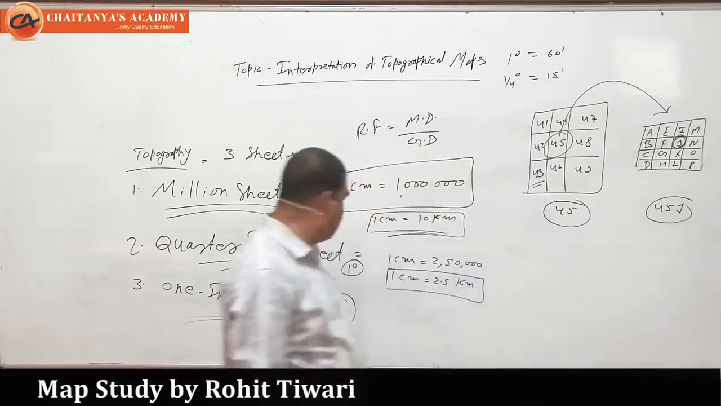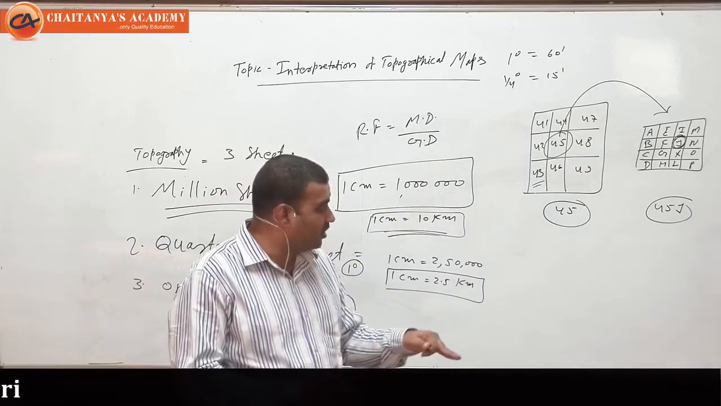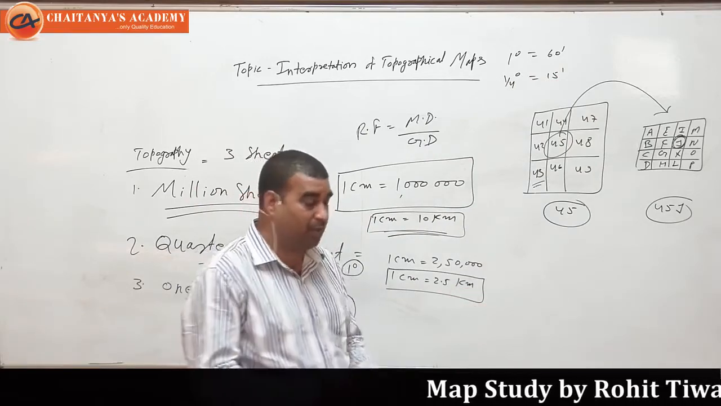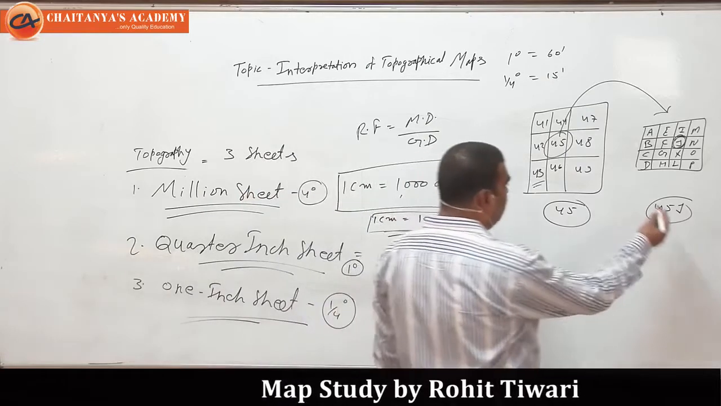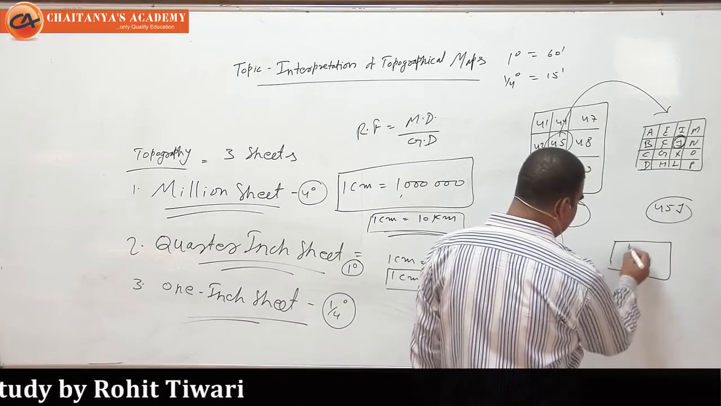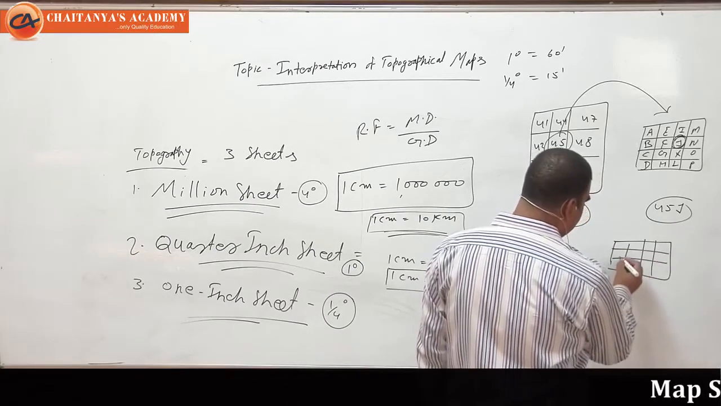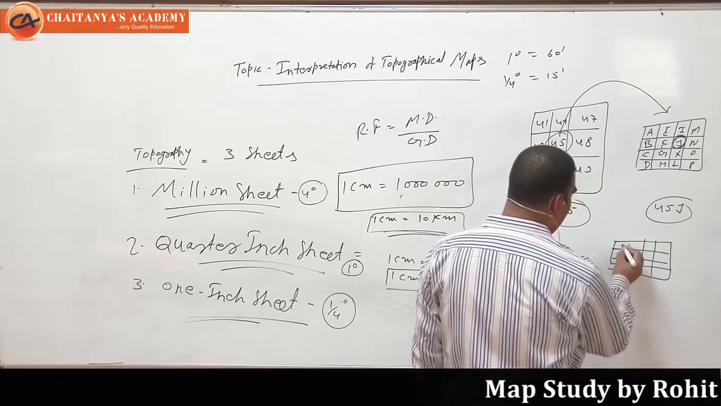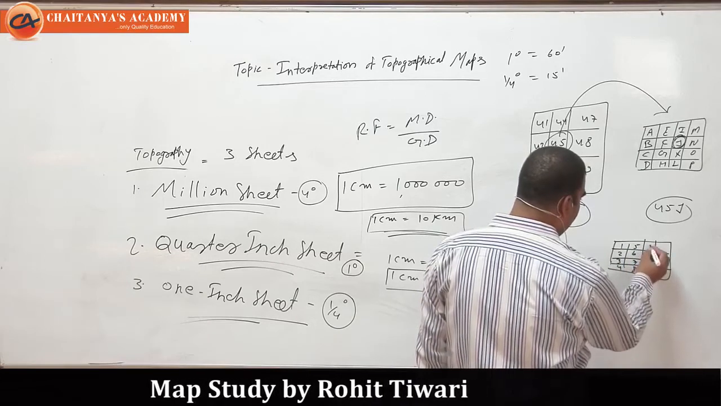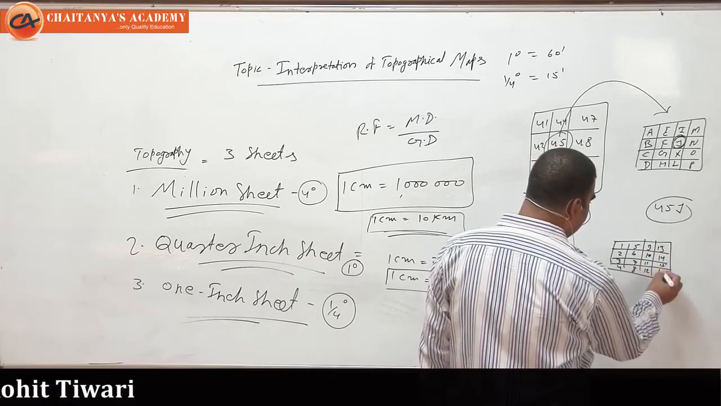So each 1 inch sheet is divided again into 16 parts, and now again we will have the number system. We have to number again. Suppose I am taking 45J. So J would be divided again into 16 parts: 1, 2, 3, 4, 5, 6, 7, 8, 9, 10, 11, 12, 13, 14, 15 and 16.